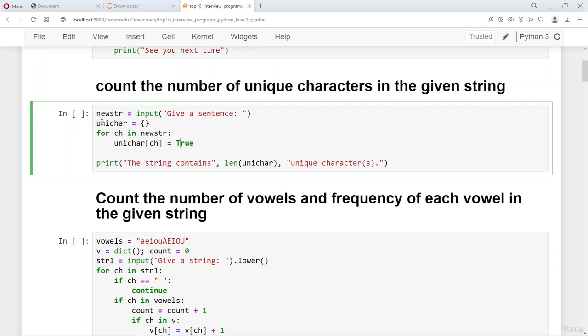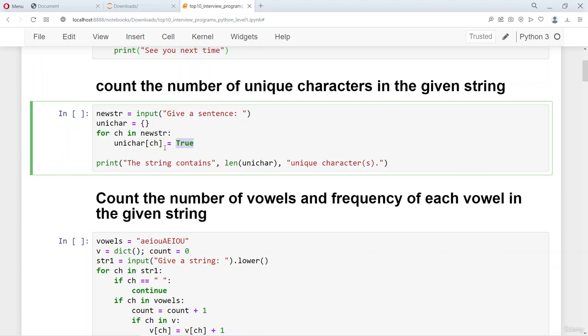Unichar is an empty dictionary. When a new character is seen through this for statement, where the string is given, ch looks at each character in the string, and this character acts as the key of this dictionary. For that key, the value is true.